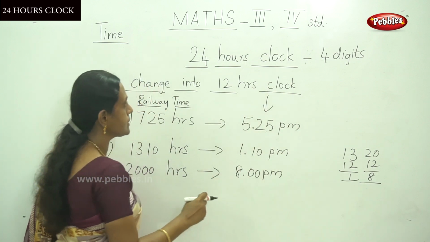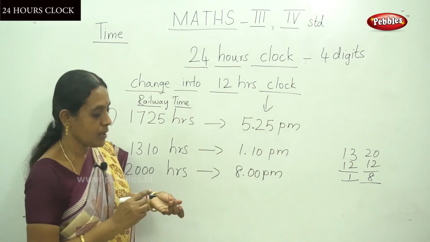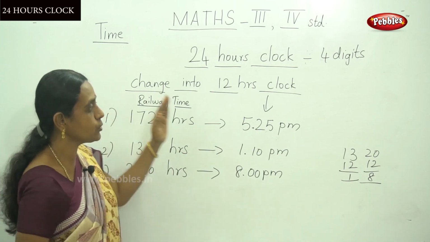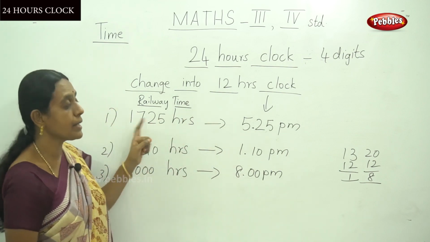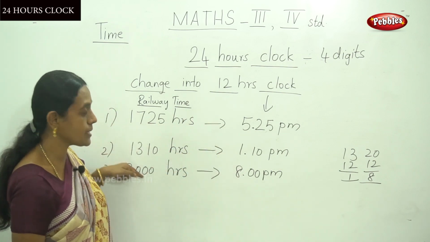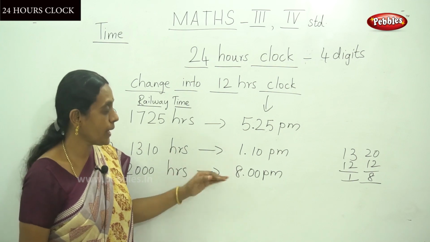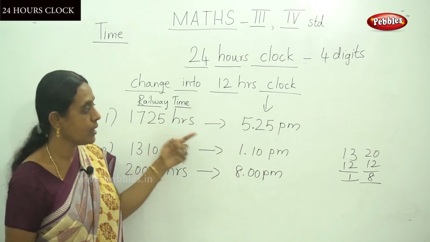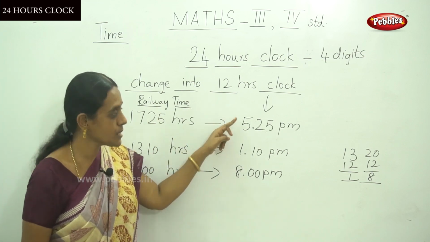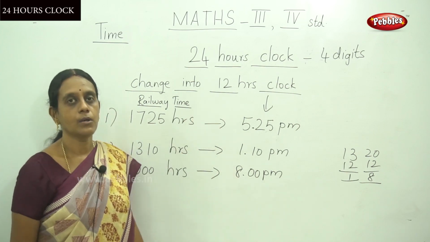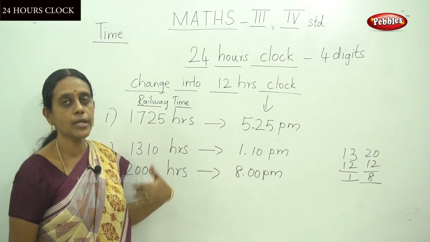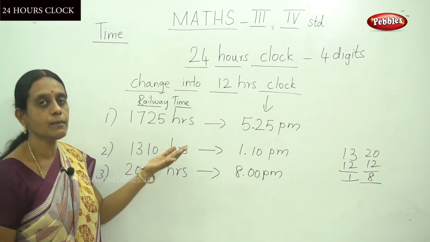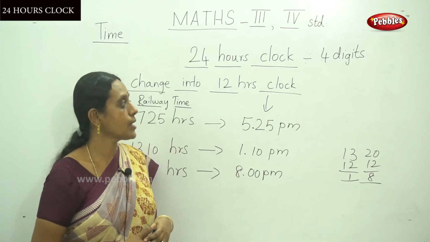So this is 12-hour time and this is railway time. To convert railway time to 12-hour time, you have to subtract 12 from the hours. And to convert 12-hour to 24-hour, you have to add 12 to the hours. This is a simple technique to change 12-hour time to railway time, and we can change railway time to normal 12-hour time.